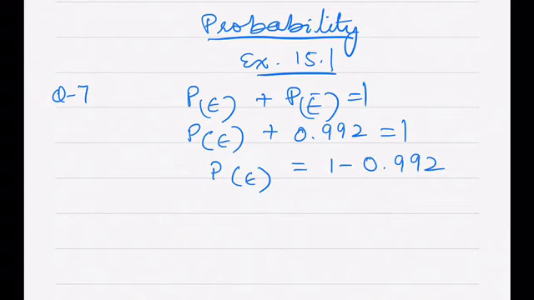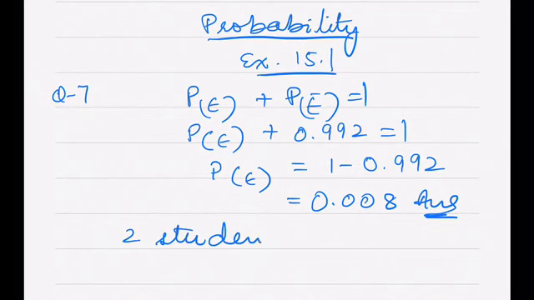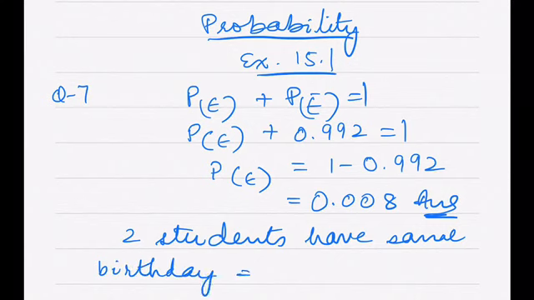So probability of having an event will be equal to 1 minus 0.992. So what will be my answer? This will be 0.008, right? So I can say that the probability that two students have the same birthday is equal to 0.008. So that will be my answer.